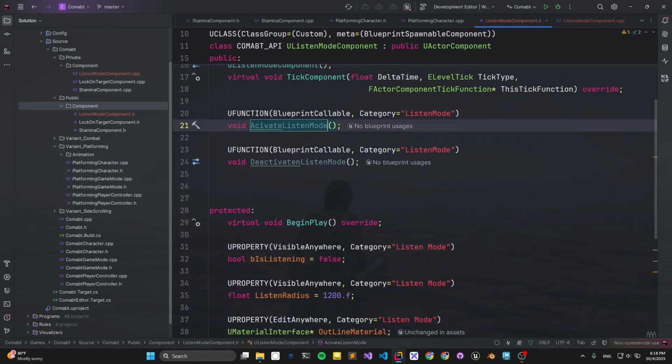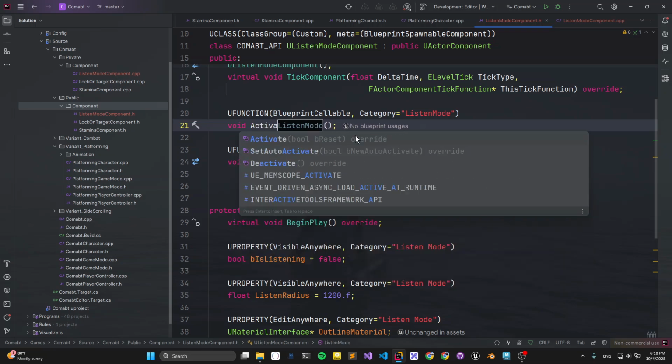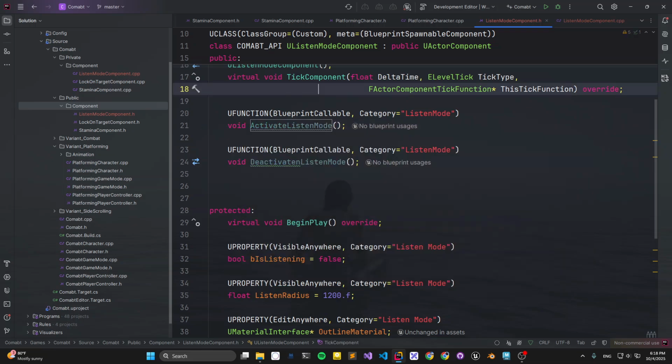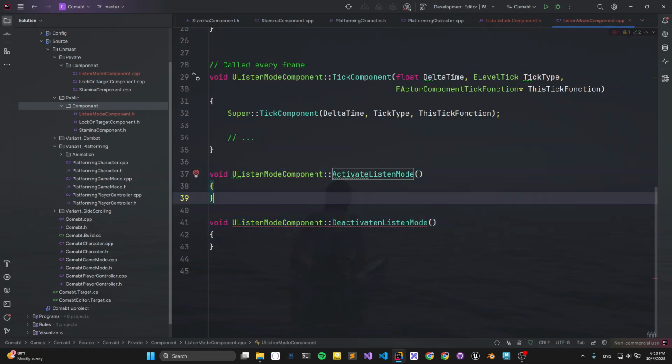Since I had a little bit of a typo, the writer has been warning me, so let's make it correct. You need to call Activate and Deactivate. We add another n in it, so we're going to change it in the CPP file also.